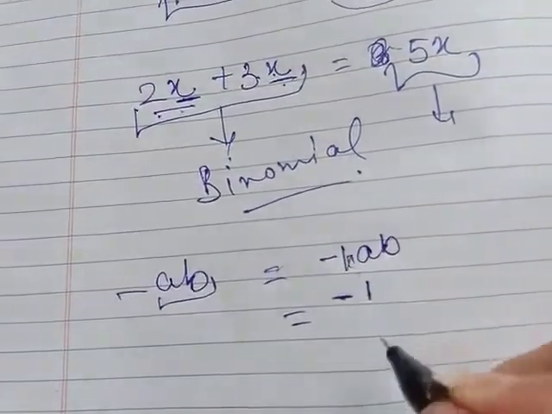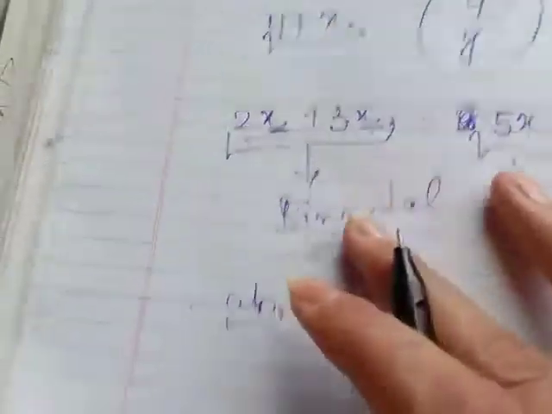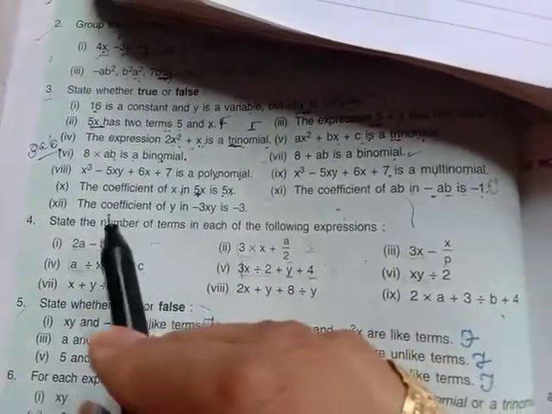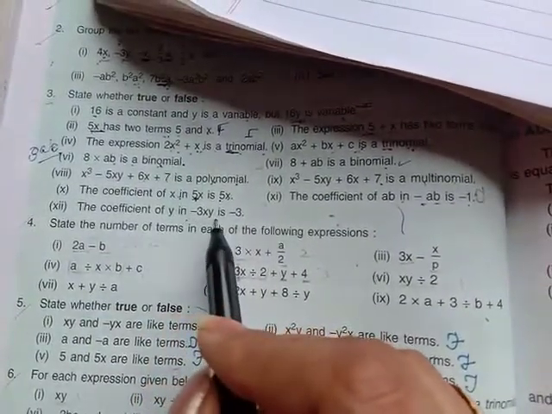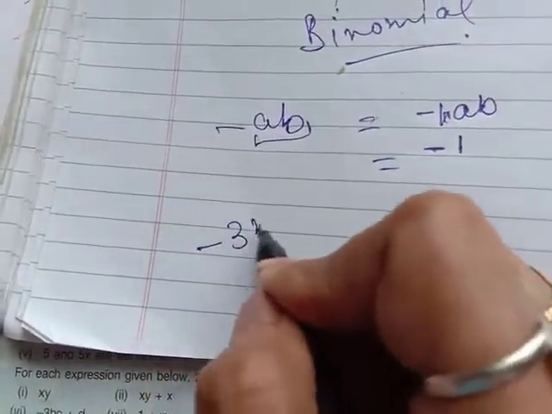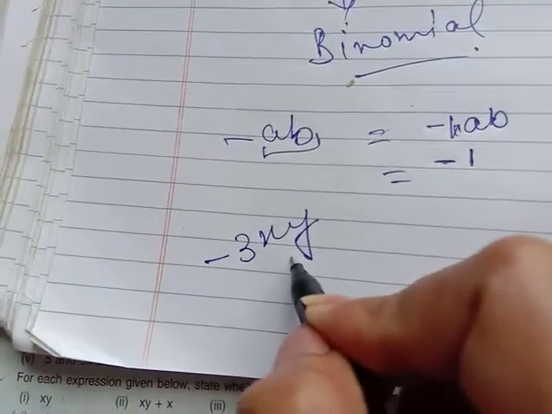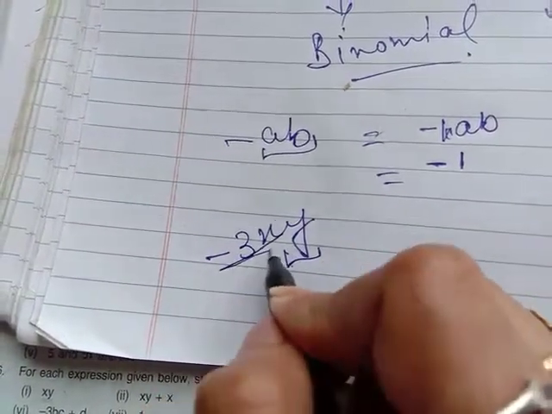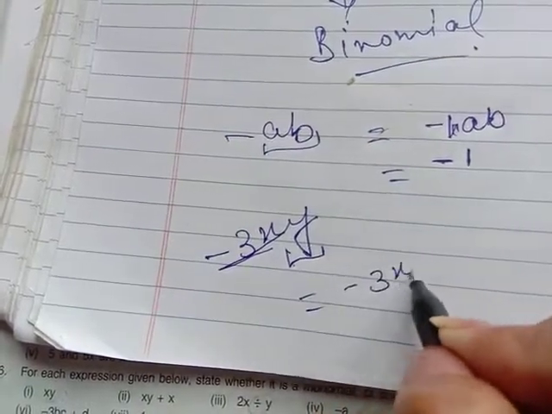It's in multiplication, right? Next: the coefficient of y in minus 3xy is minus 3. No, it's false, because we have the term minus 3xy and we have to write the coefficient of y. So what comes with y? It's minus 3x, so its coefficient is minus 3x.